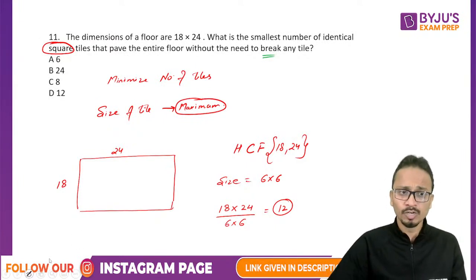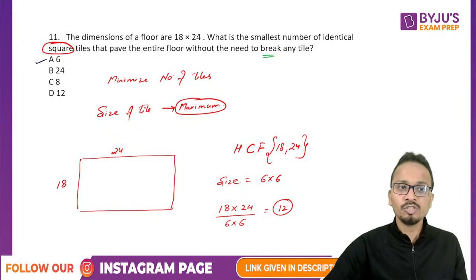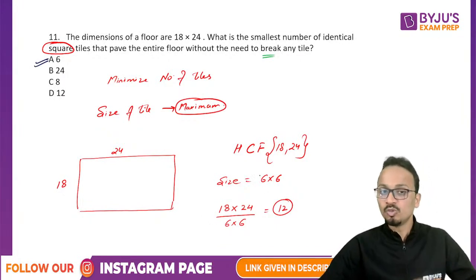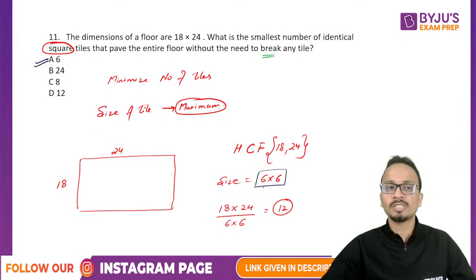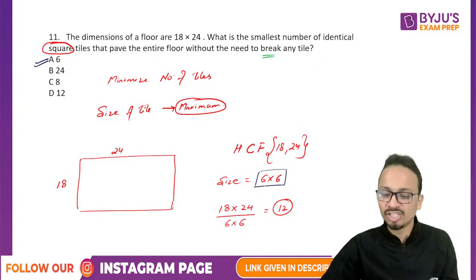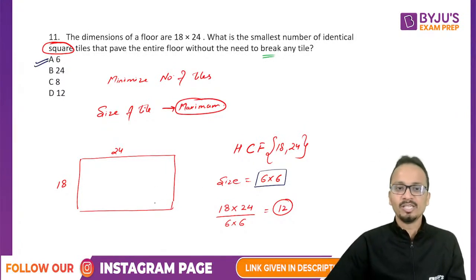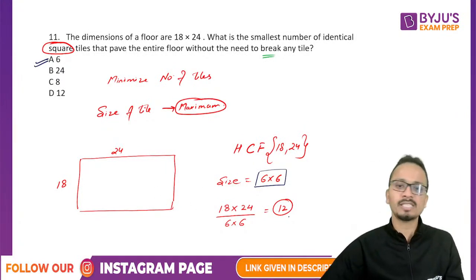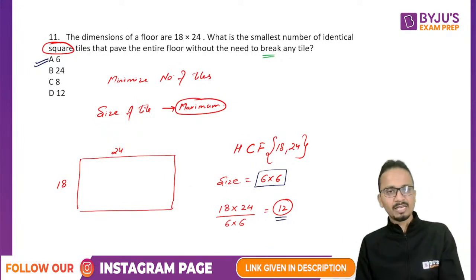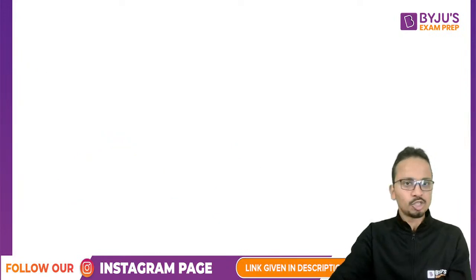Am I clear, Dhruv? There is a reason 6 was given as one of the options, because we will make a mistake and mark option 6, which is not the number of tiles but the dimension of the tile. So the size is 6 cross 6 and the number of tiles required will be equal to 12. Let's move on to the next question.